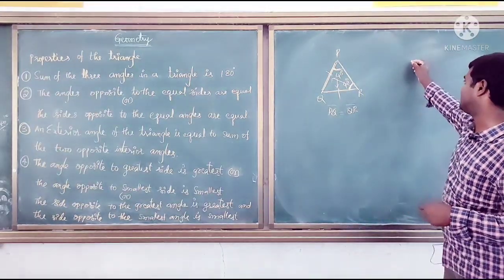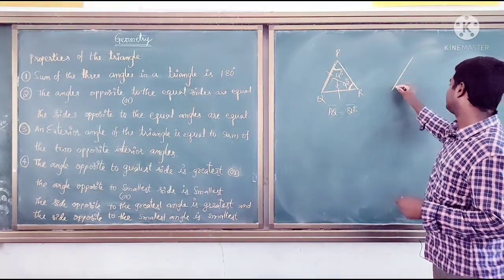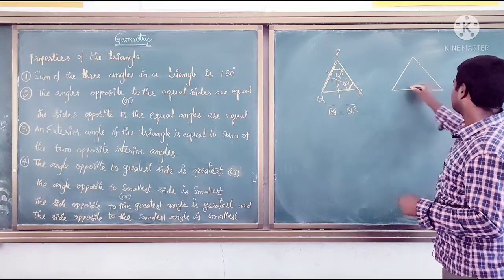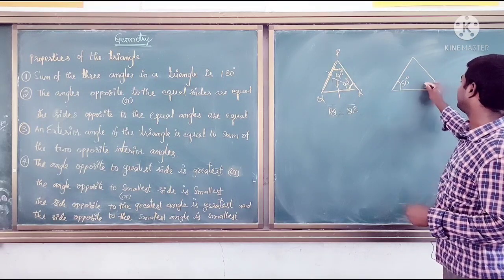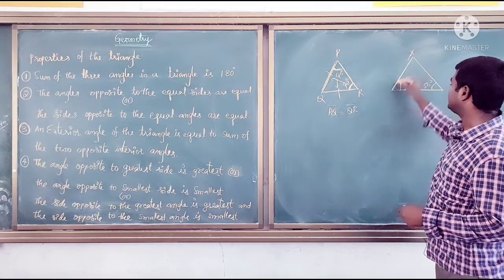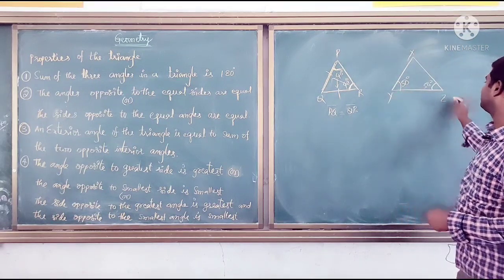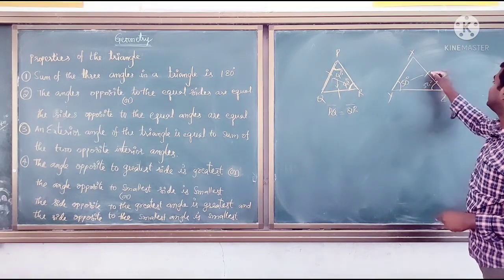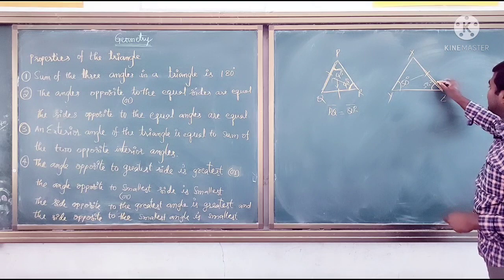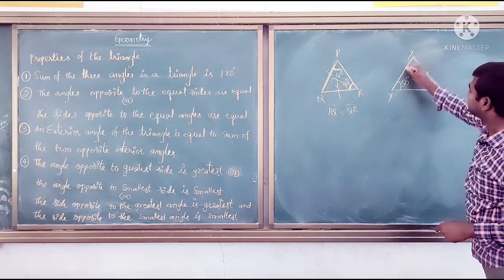Okay, next, see here. If it is 50, then in this triangle which two sides are equal? The side opposite to angle Y is XZ. For the other angle, the opposite side is XY.